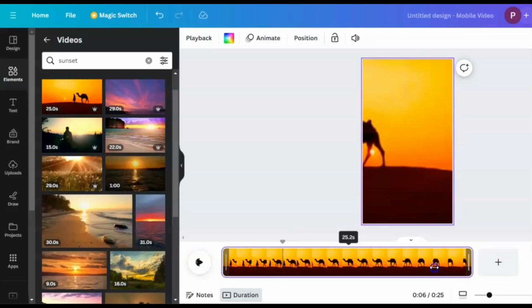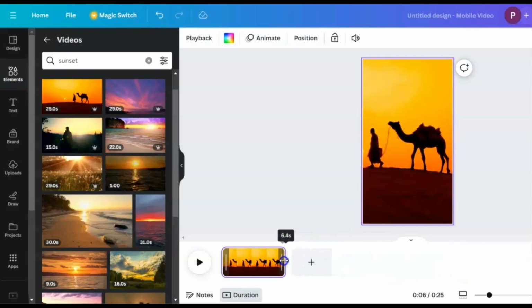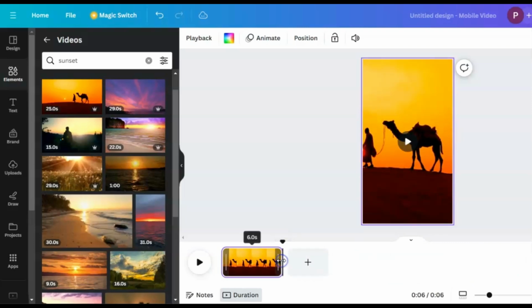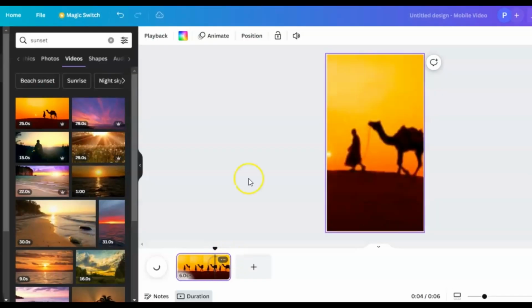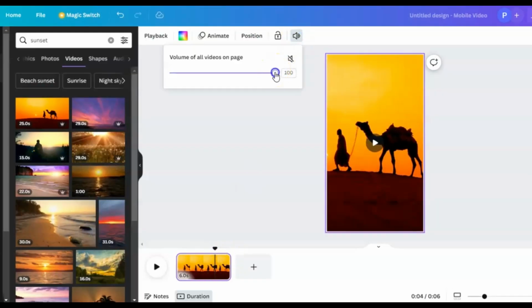You want to also adjust the video duration to about 6 seconds. That's because longer videos might not be engaging enough for these types of facts videos. Just drag the video down here to around the 6-second mark. Next, remove any background noise or music from the video by clicking on the video, then on the volume icon up here, and drag the volume all the way down to muted.